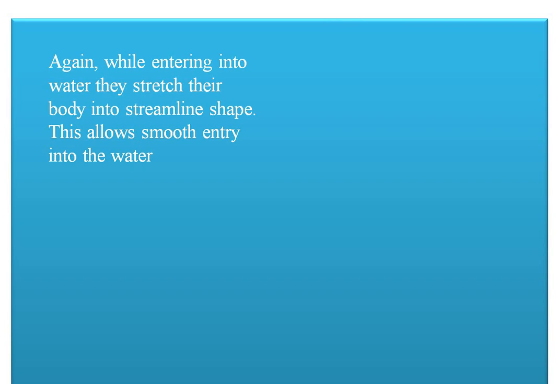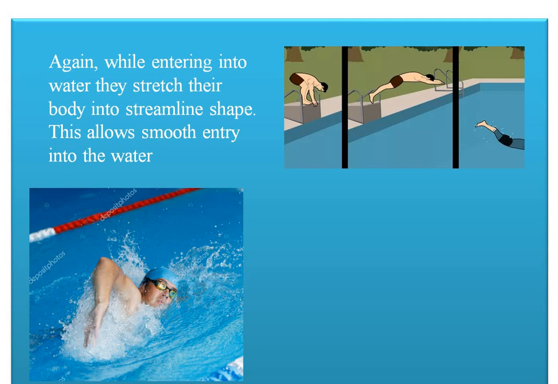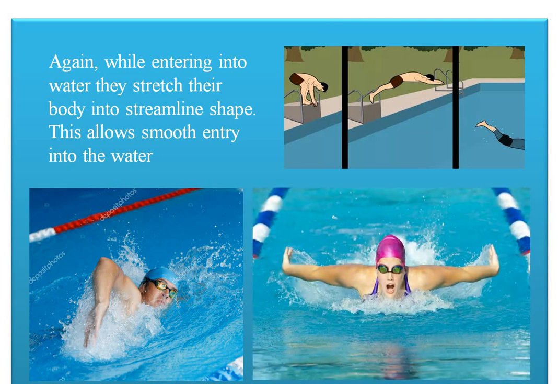Again, while entering into the water, they stretch their body into a streamline or laminar shape. This allows smooth entry into the water. See the image. So friends, there are two examples we have seen of conservation of angular momentum. So let's see the next point.